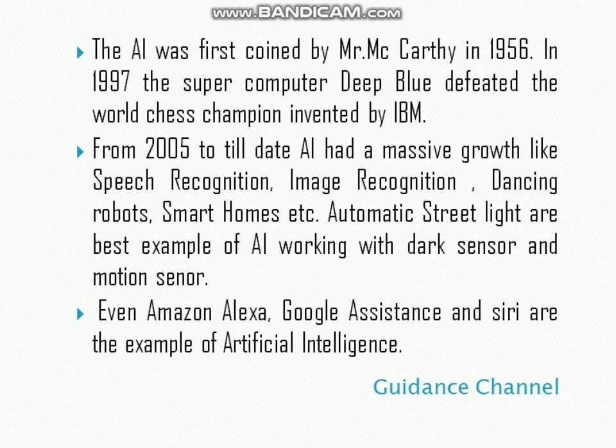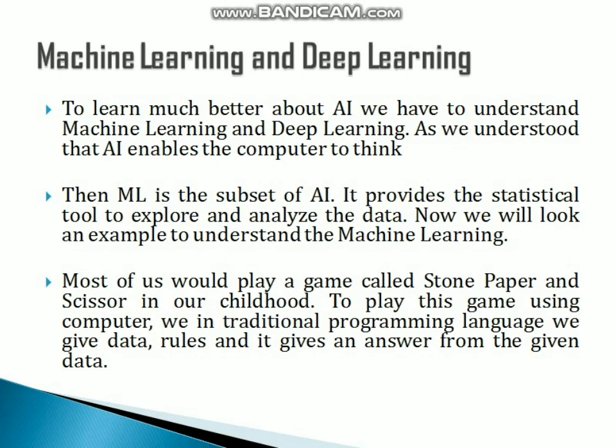I'll give you a best example for AI. You have seen automatic street lights which function based on dark sensors. Even in our home we use motion sensor lights. It senses the motions and based on it switches on and off. Even in our daily life we use Amazon Alexa, Google Assistant and Siri, which are virtual assistants which we use to play music or even to get directions and for various other reasons. These are the best examples of AI.